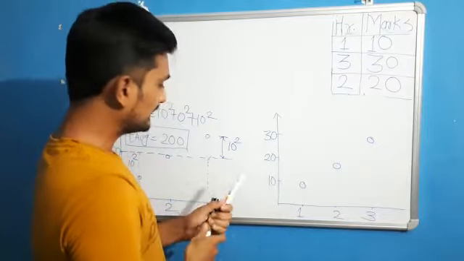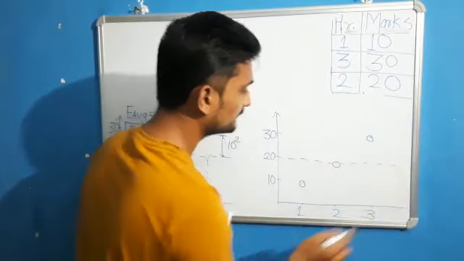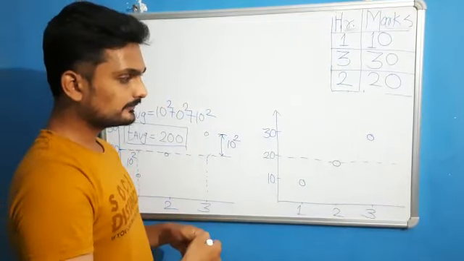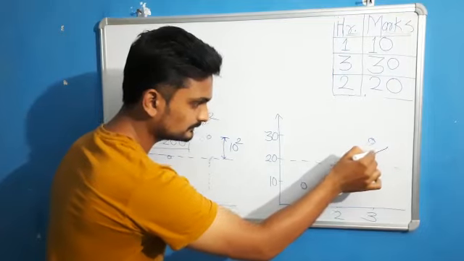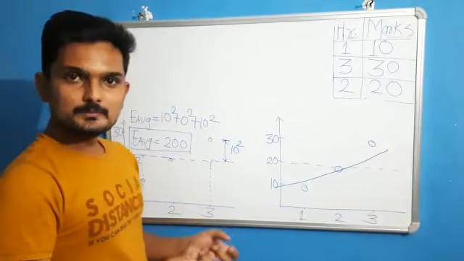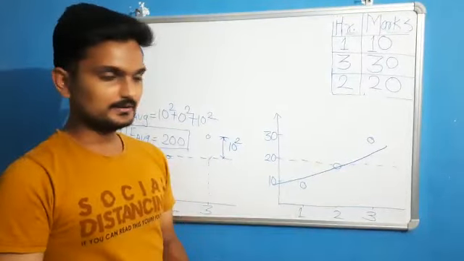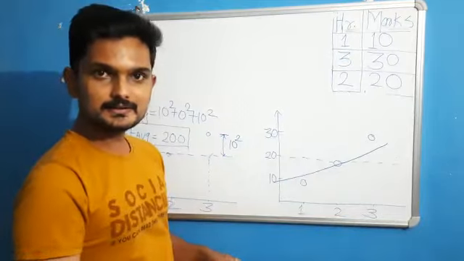Now we have a mean line, and 20 is our mean line, and we found some regression line which is like this. Now we will make a prediction based on the regression line. So let's find the student who is studying 3 hours, how much marks he will get on the basis of the